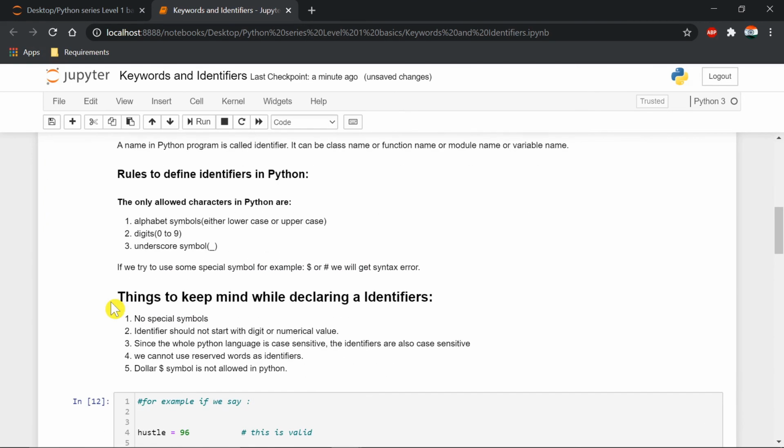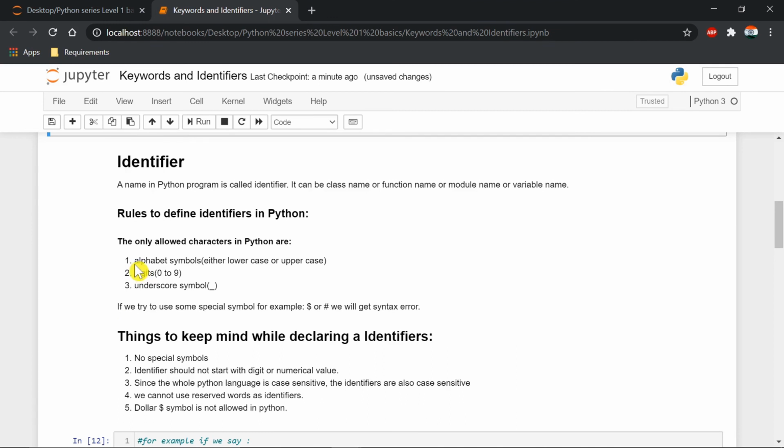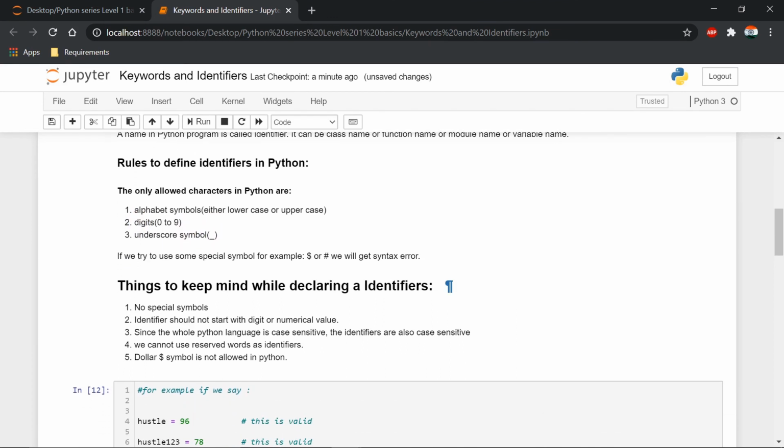Another thing is about identifiers. An identifier is just giving a name, and we can use alphabet symbols, digits 0 to 9, and the underscore symbol. Things we have to remember: there should not be any special symbols while declaring an identifier, and an identifier should not start with a digit.